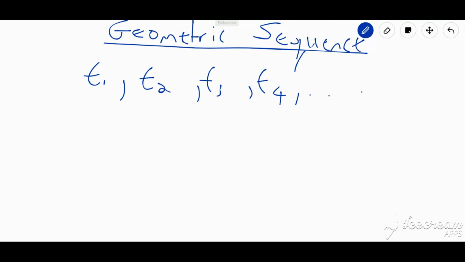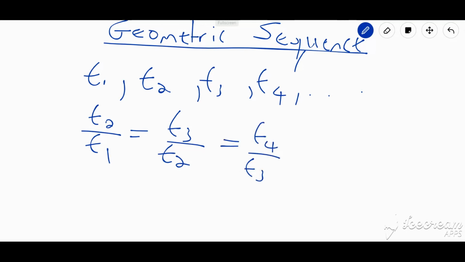By just looking at a sequence, how would I know that this is geometric? Because I can see that common value coming out. Meaning that I multiply term 1 by something to get term 2. I multiply term 2 by that same value to get term 3. I multiply term 3 by that same value to get term 4. Now what it means is that if I were to go term 2 over term 1, I should get the same value as if I go term 3 over term 2, which is equal to term 4 over term 3. This produces a constant value, and that value is called a common ratio, generally represented by r.